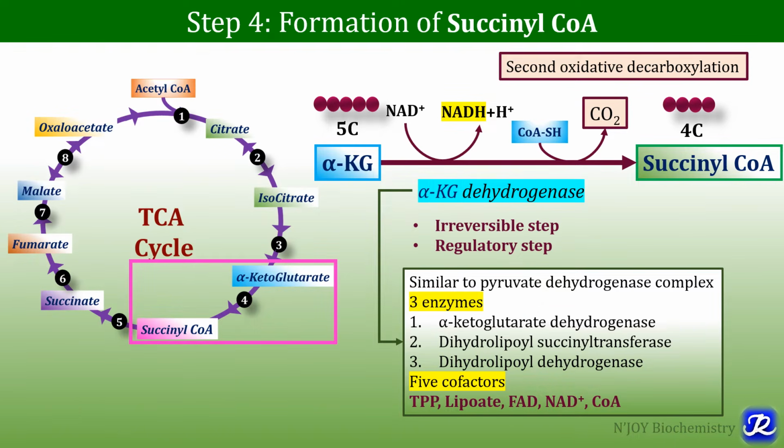The first enzyme is alpha ketoglutarate dehydrogenase. Second is dihydrolipoyl succinyl transferase. Third is dihydrolipoyl dehydrogenase, and it requires 5 cofactors. The first one is thiamine pyrophosphate, lipoate, FAD, NAD+, and coenzyme A.